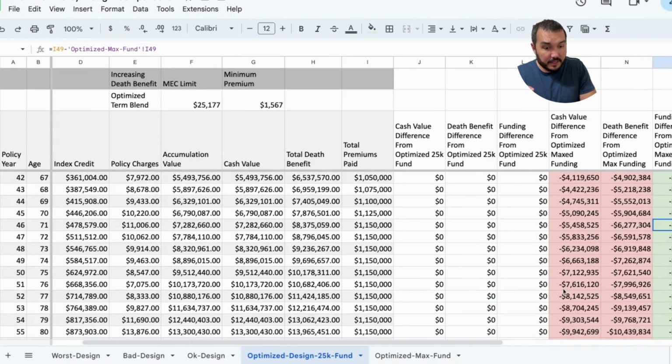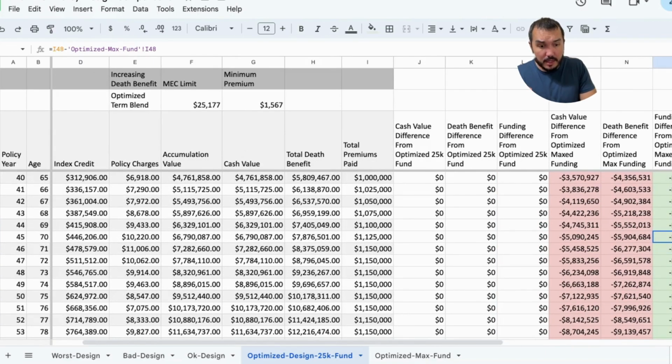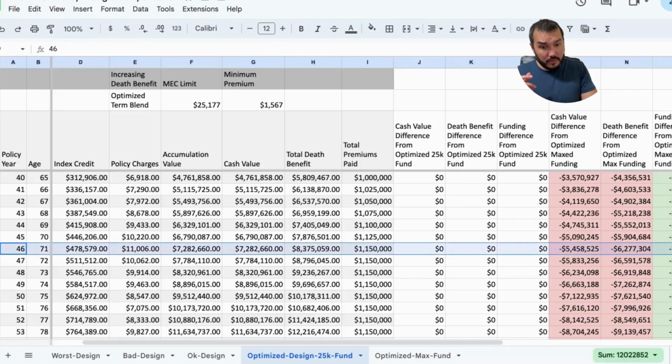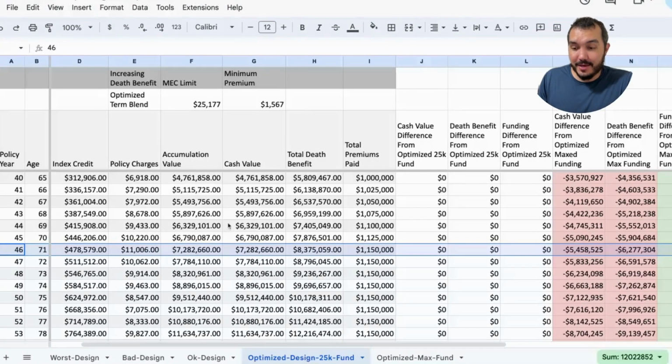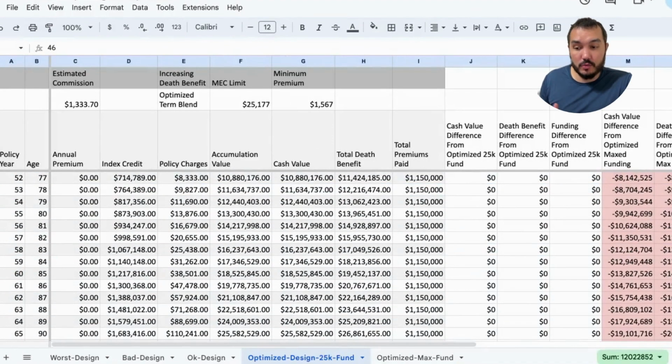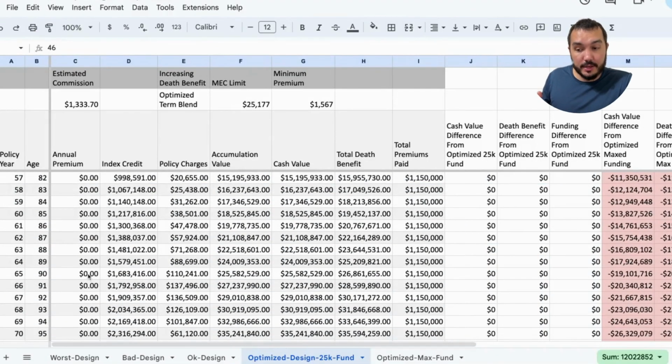So that funding level stays the same, and that difference is the max because this is the last year you put premiums in. But look at this: we've got 5.4 million difference in cash value, and almost 6.3 million difference in death benefit. So we're really seeing some major differences because we've let that compound interest do its work for a very long time. Okay, so let's go ahead and move down to where we're starting to get into the later years, age